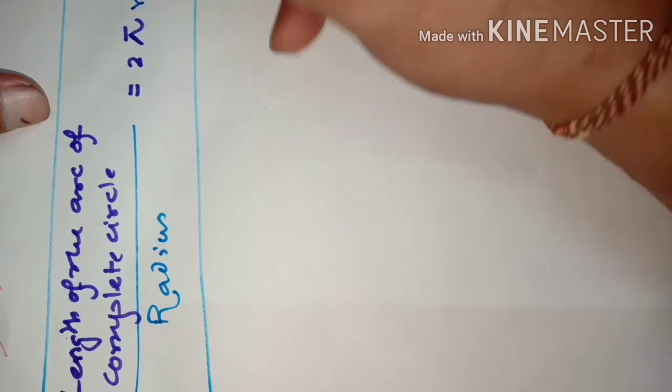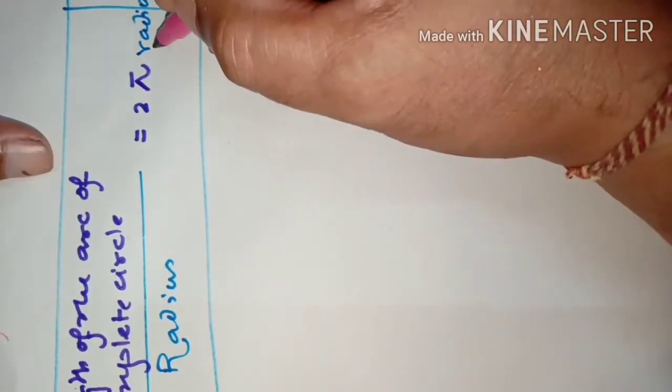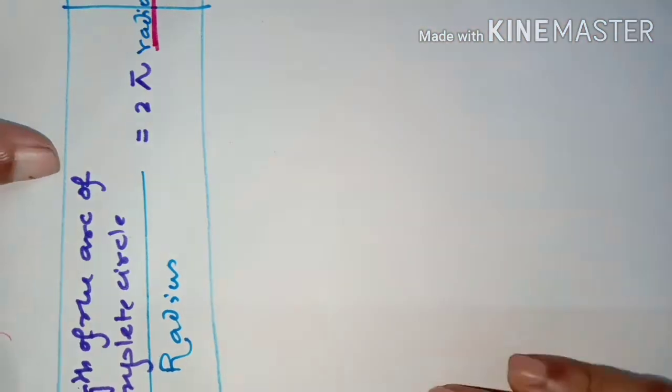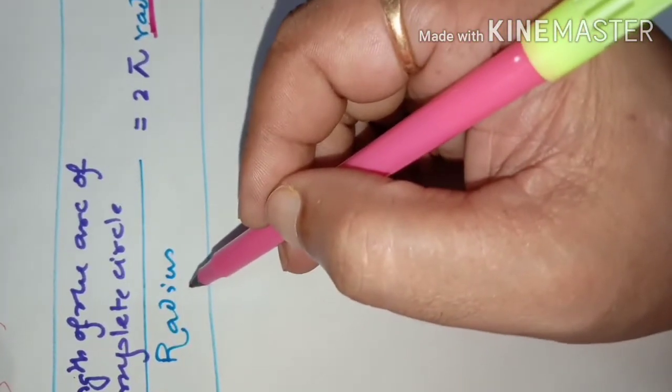Now you may think why this word radian is coming here, how shall we know that radian will be written after this? See, radian is similar in pronunciation to radius.